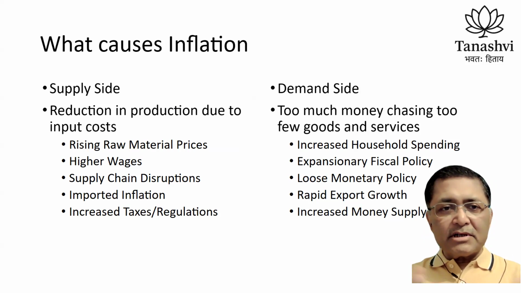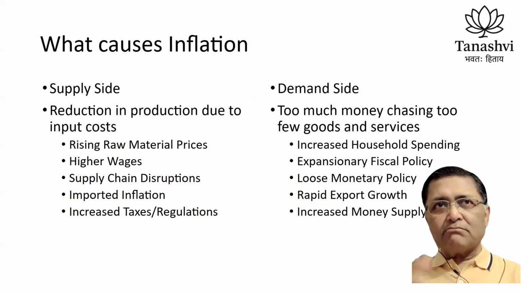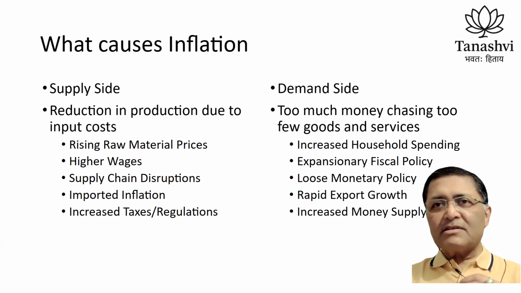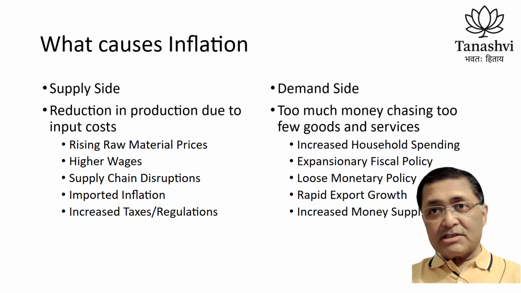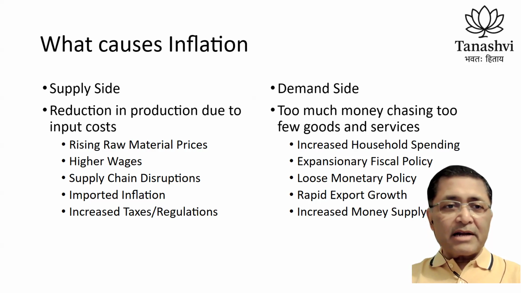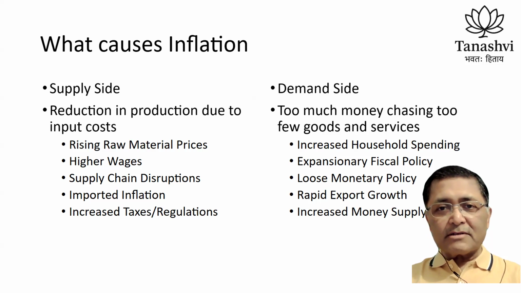And the reduction in production is due to input costs, higher wages, supply chain disruptions, like what is happening now, and imported inflation. For example, prices of oil increase, so that is imported inflation. Increased taxes and regulations. So GST, before it was brought down for many things, it was at 18%, and that added to the increase of price, right? So that was supply side inflation.